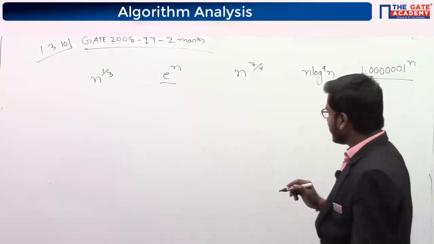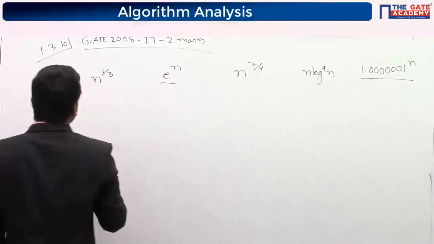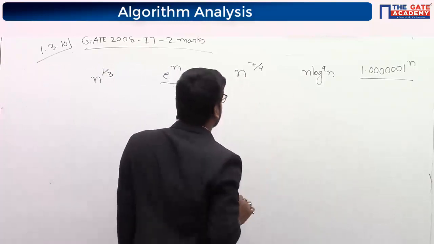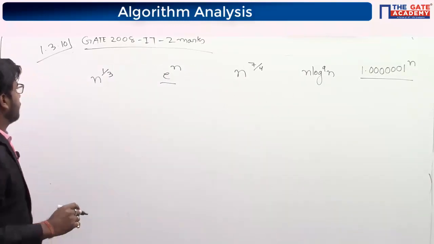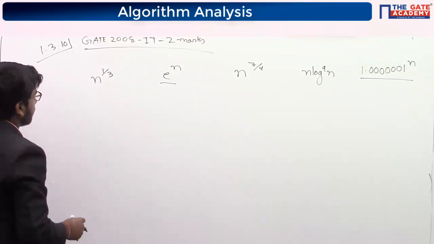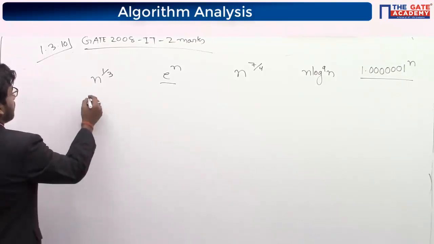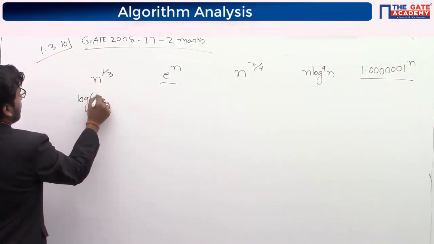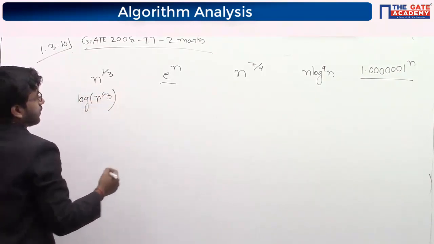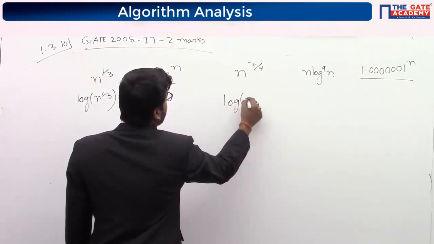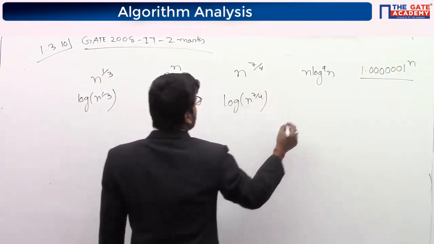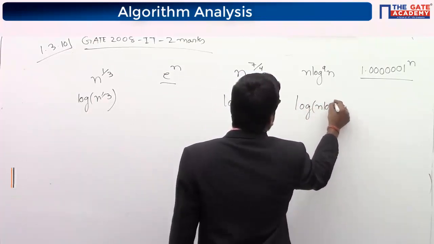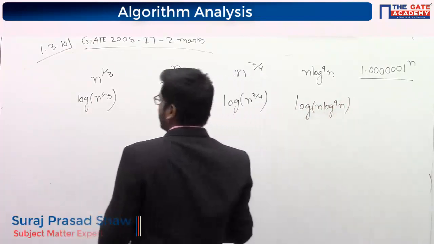Okay. So now first check whether n to the power 1/3 is smaller or n to the power 7/4 or n log n. So if you take log, it is log n 1/3, log n 7/4, and here log n log 9n. Okay.